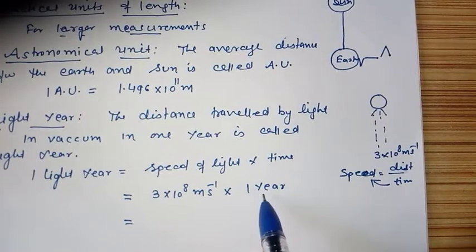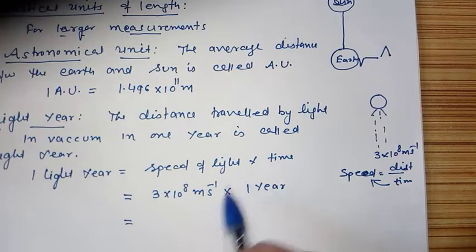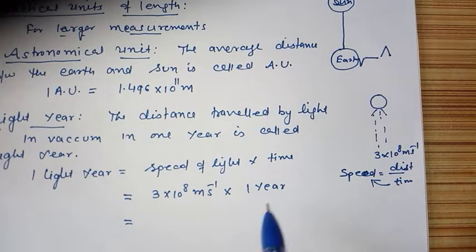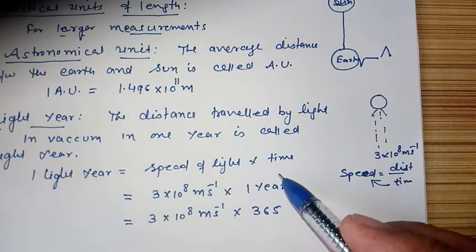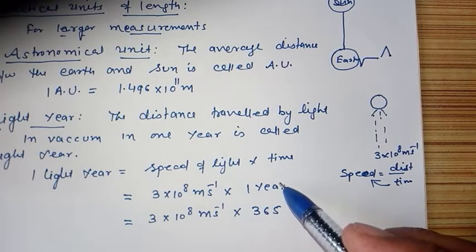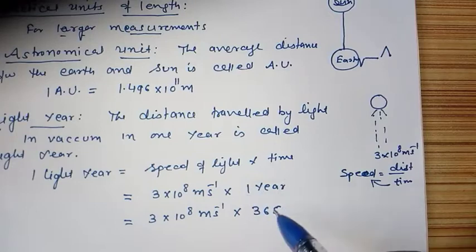So we will transform this year into SI unit. We will convert it. So how will we do it? 3 × 10⁸ meter per second into 1 year. 1 year has 365 days. 1 year is a time, time has a unit, and the SI unit is second. So we have to convert 1 year into second.